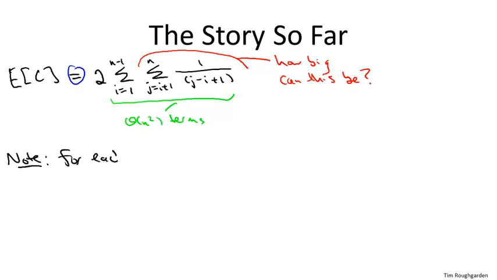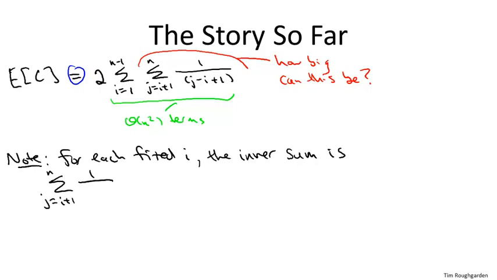And then let's look at the inner sum, where j ranges from i plus 1 up to n, and the value of the summand is 1 over the quantity j minus i plus 1. So how big can this be? Well, let's first understand what the terms actually are. j starts at i plus 1, and then it ascends to n. And as j gets bigger, the denominator gets bigger, so the summands get smaller. So the biggest summand is going to be the very first one, when j is as small as possible, namely i plus 1. When j is i plus 1, the summand is 1/2.